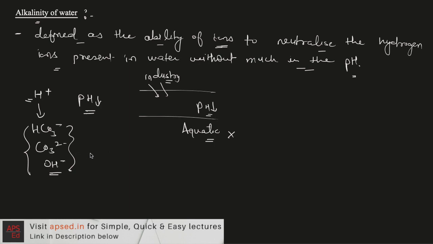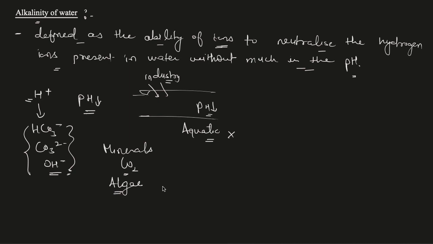So what is the source of these ions? There can be some minerals coming into the water body. This water may be in contact with minerals due to the stones it comes in contact with, or the soil also. So the minerals can provide these ions. Other than that, atmospheric CO2 can be dissolved in water, and that way these ions can be present. And algae, if it is there in water, is another source for the alkalinity in water.